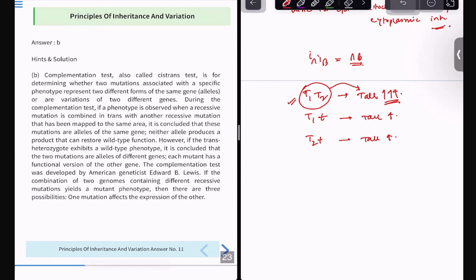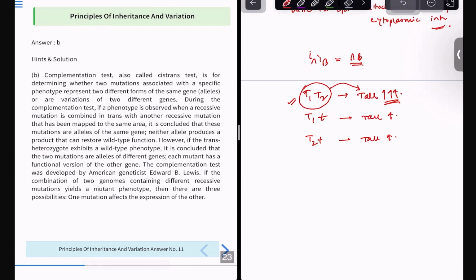This is not given in NCERT. It is a topic that we study under MBBS, where you study genetics under anatomy. So what is the complementation test? It is nothing but a way to check for mutations. Suppose some phenotypic change is there due to a mutation. We check whether it is an allelic variation, a monoallelic variation or a biallelic variation.